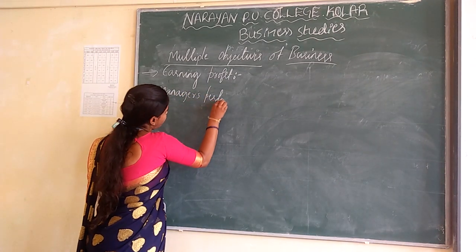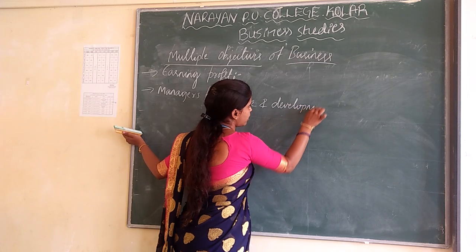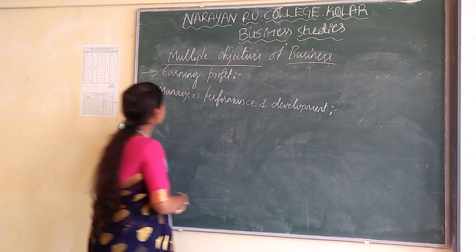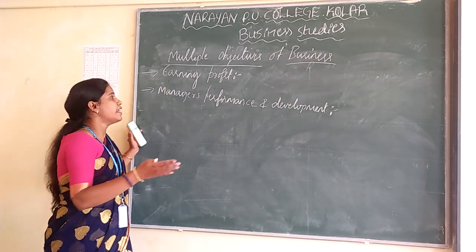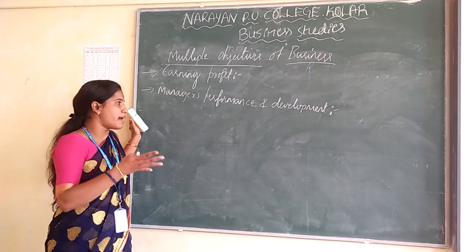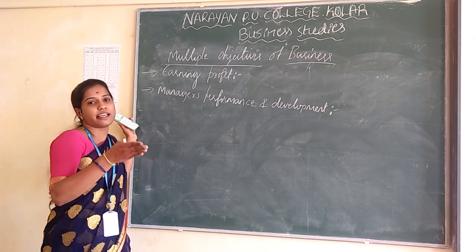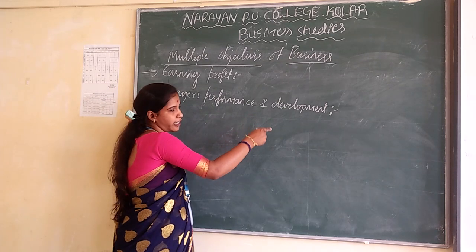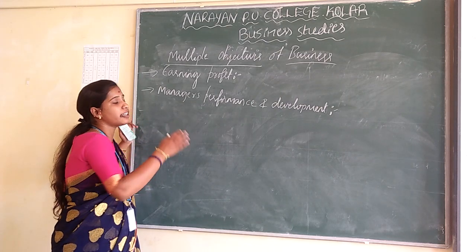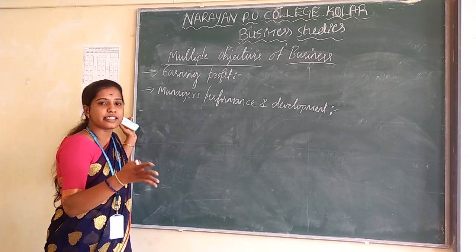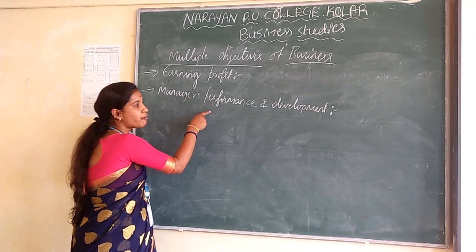Managers performance and development. This means that in the business organization, the entrepreneurs take a decision to encourage managers, and they also conduct some development activities for managers to motivate their work. Who are entrepreneurs? The business owners. They make development activities for managers to motivate their work, and also implement their work. That is known as managers performance and development.